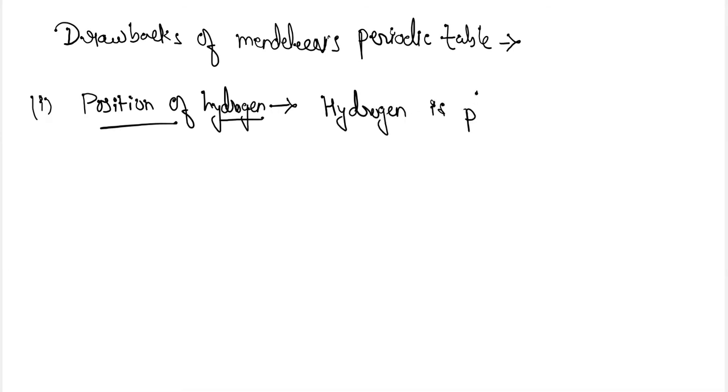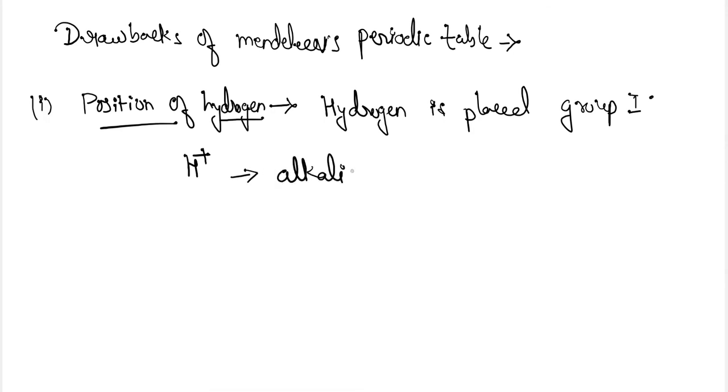Hydrogen is placed in group 1 in Mendeleev's periodic table. But it was very controversial because hydrogen's properties were similar to those of the alkali metals, that is, group 1 metals.